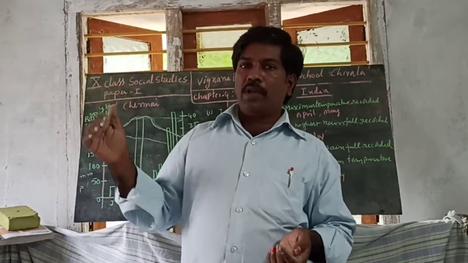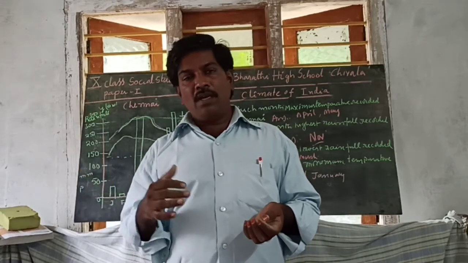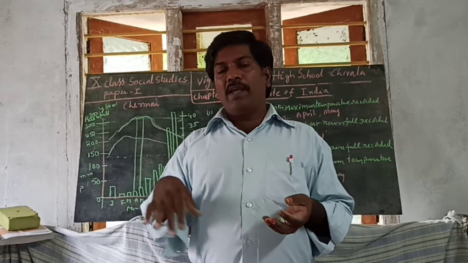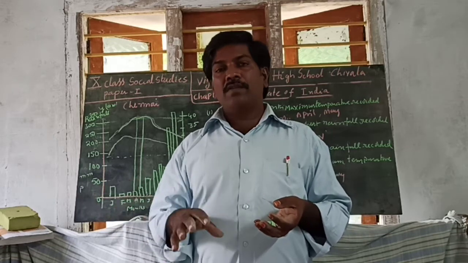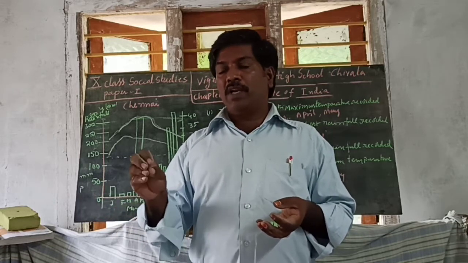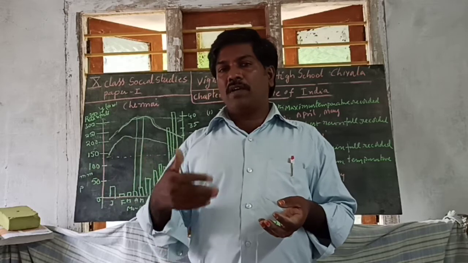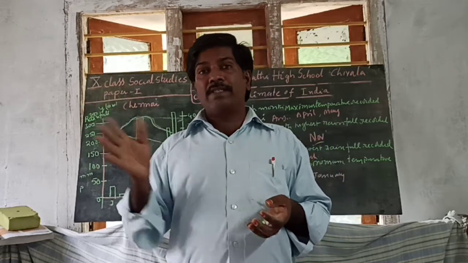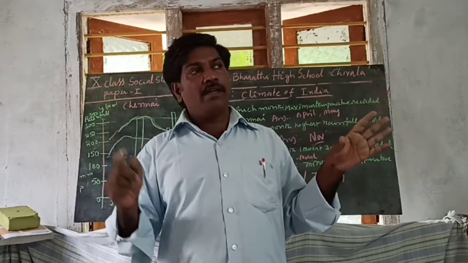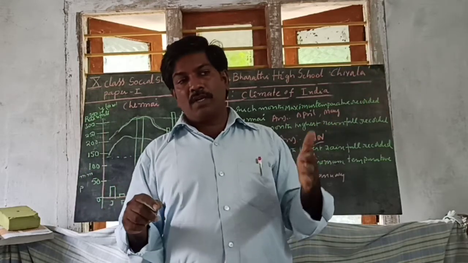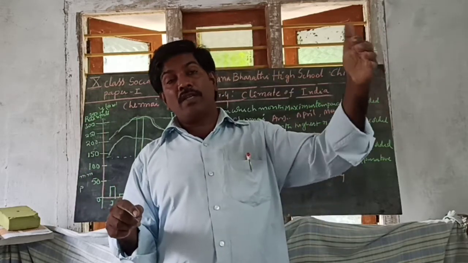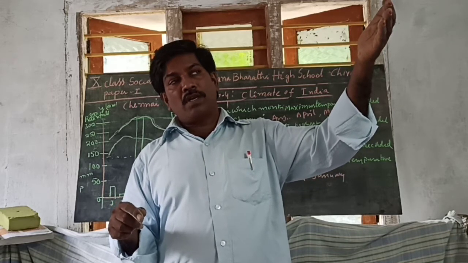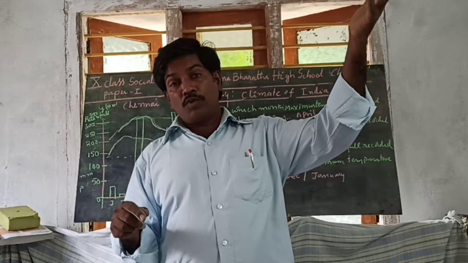I already said the important thing: Delhi is in North India, nearby the Himalayan region, but there is no surrounding of sea or other things. It is a middle area place, not surrounded by any type of oceans or seas. But in case of Chennai, the Bay of Bengal is there on one side, which is the Tamil Nadu coastal line, and on the other side, to the south of Tamil Nadu, the Indian Ocean is also there.